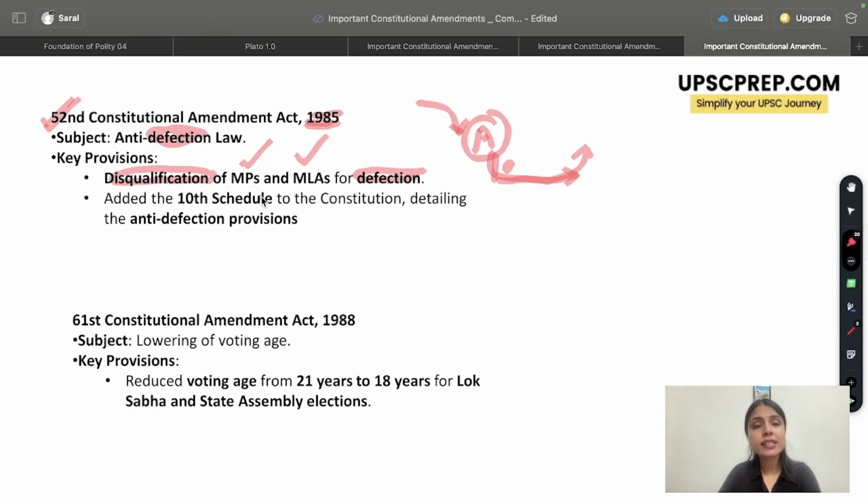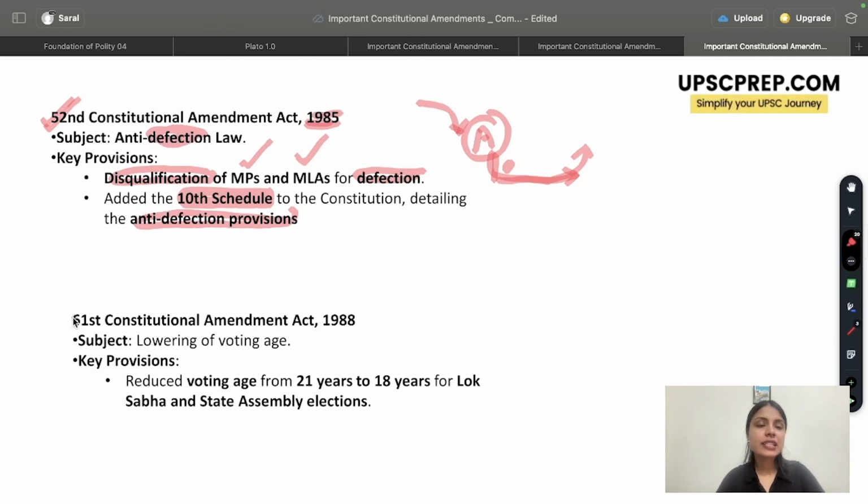Also, to ensure this, an entire schedule was added to the Indian Constitution, that is the 10th schedule, which talked about all the provisions with regards to anti-defection in detail. So the 52nd Amendment Act 1985 talked about disqualification of MPs and MLAs for defection and introduced a new schedule to the Indian Constitution, that is the 10th schedule.